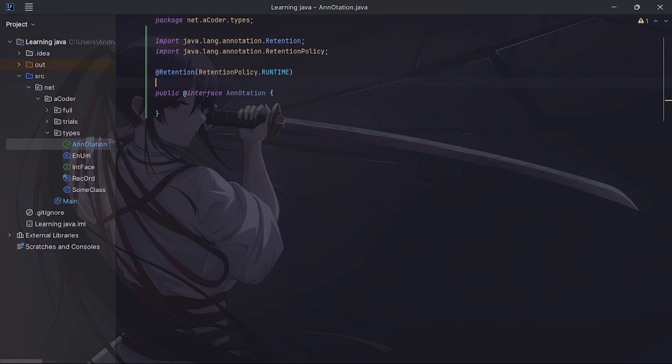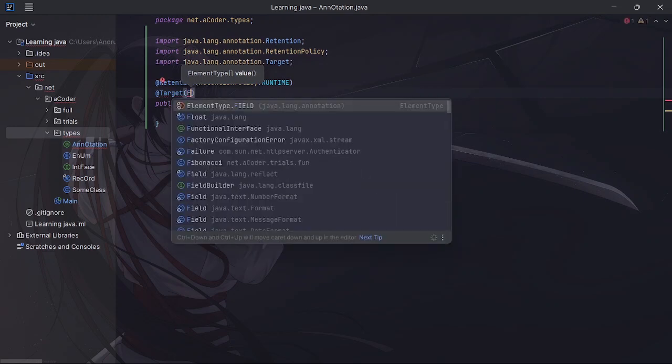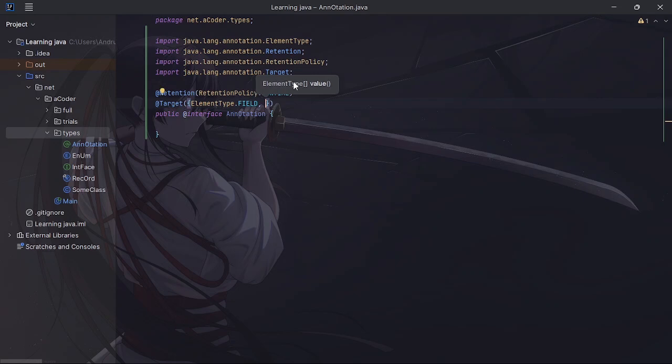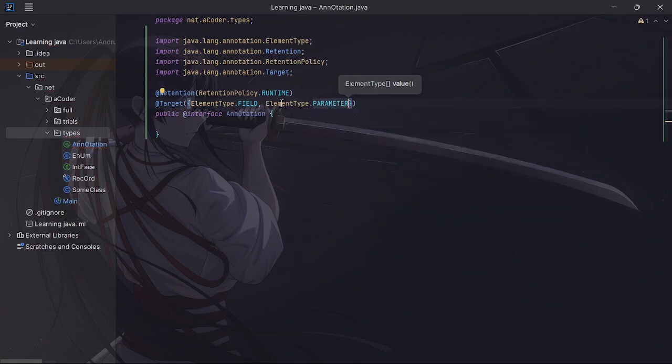And down below that, we can say @Target, and now you need to actually pass in the target of what you want. So, do you want this annotation to be for a field? You pass that in, field, comma. Do you want it to be a parameter? You can do that as well. You can do a package as well. You can do parameter, you can do type, annotation type, type parameter. Yeah. So when we say type here, we mean the entire class. So we want this annotation to only be used on a field and a parameter.